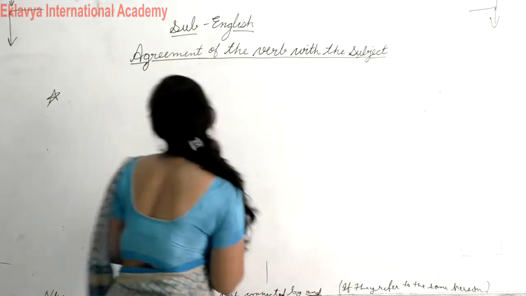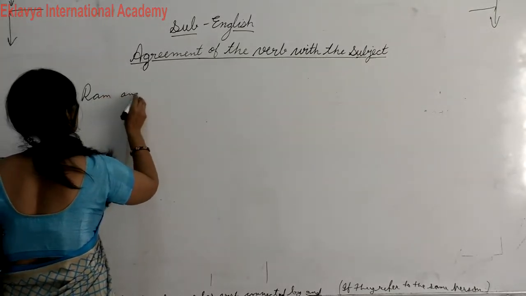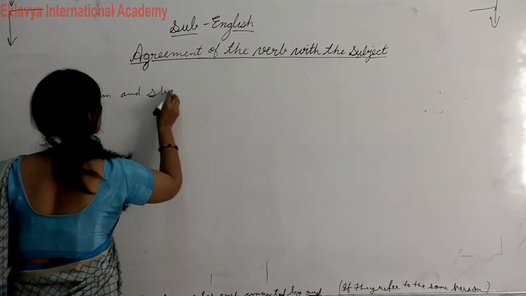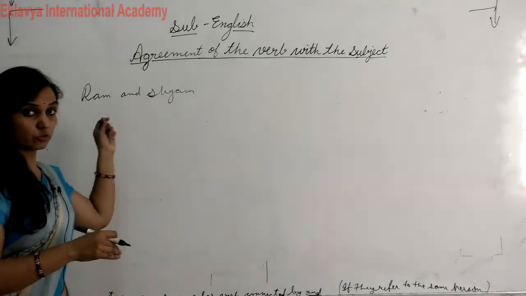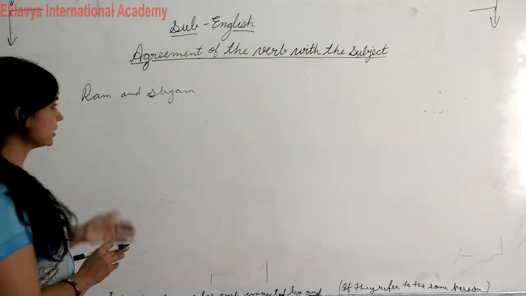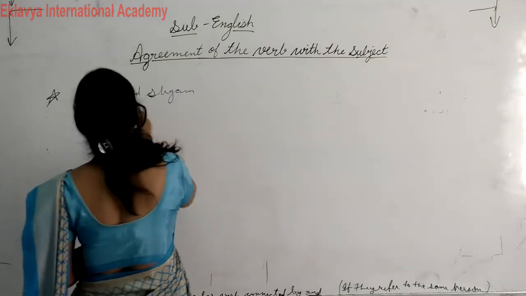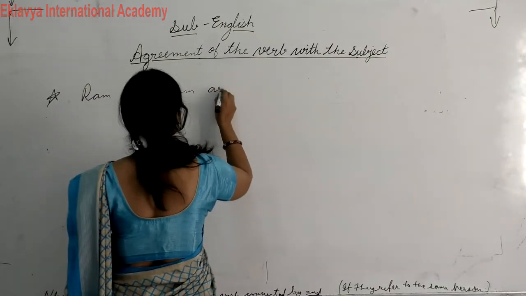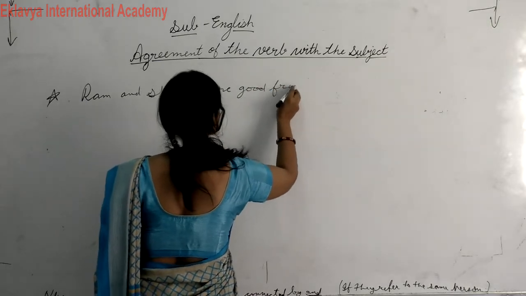Like Ram and Shyam. I repeat again, if two different nouns or pronouns are connected with "and", we will use a plural verb. Ram and Shyam are good friends.